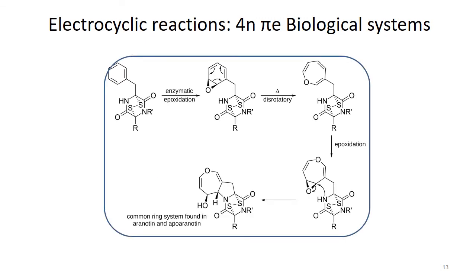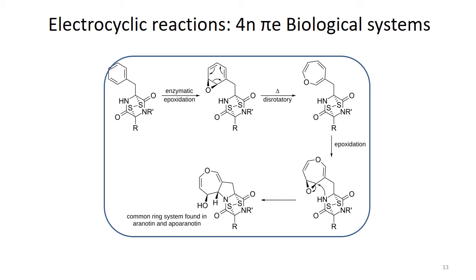Actually, this example states how electrocyclic reactions play their part in biological systems, but it doesn't exactly relate to 4n and 4n plus 2 pi electrons. Basically, this is about 6 pi electrons, so it fits the 4n plus 2 pi electronic system. However, it is an example of an electrocyclic reaction and how they help biological systems. We have a ring here that is a fused ring of this